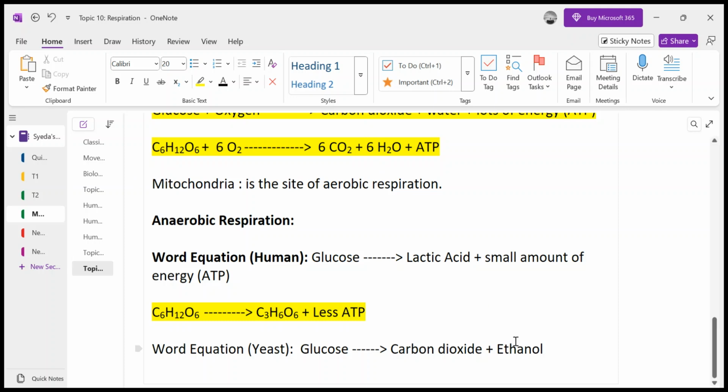So in ethanol, whose formula is C2H5OH, there are still two carbons attached to further hydrogens and a hydroxyl group, and they have energy in them, right? So if you use yeast in baking, whenever you add the yeast to your flour, it uses the sugar present in the flour and produces carbon dioxide and ethanol.